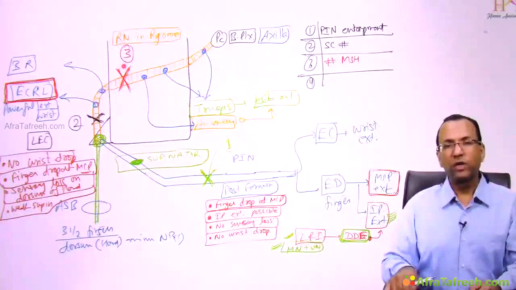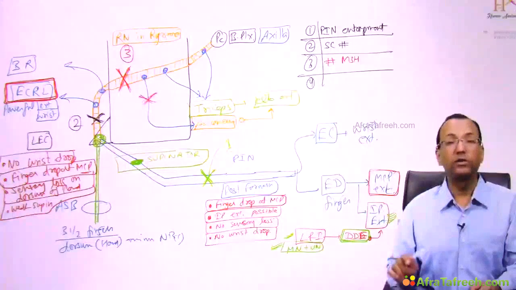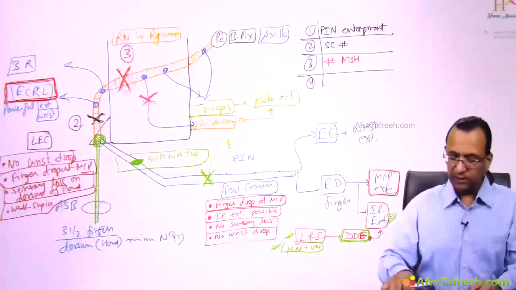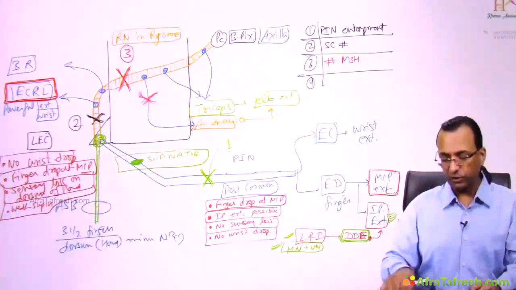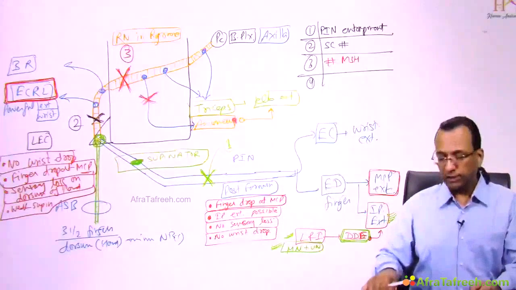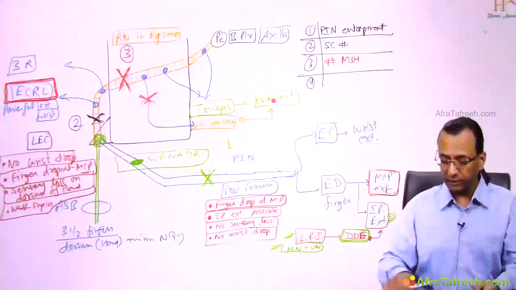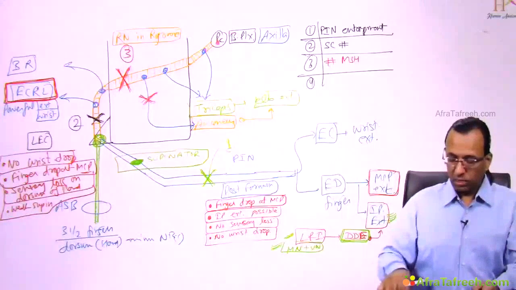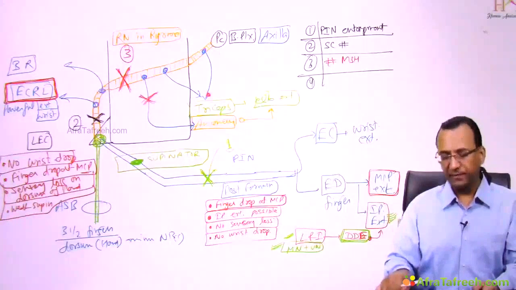Now tell me, will there be injury to the branch to anconeus or not? It depends. Sometimes it is involved, sometimes it may not be involved. So understand, fracture mid-shaft humerus, radial nerve injury in the radial groove may or may not damage the branch to anconeus. Even if the branch to anconeus is damaged, it does not matter because anconeus is a small muscle and triceps is a large muscle for elbow extension. So elbow extension is still possible in this patient because the injury is distal and the triceps is already supplied in the axilla and in the radial groove.